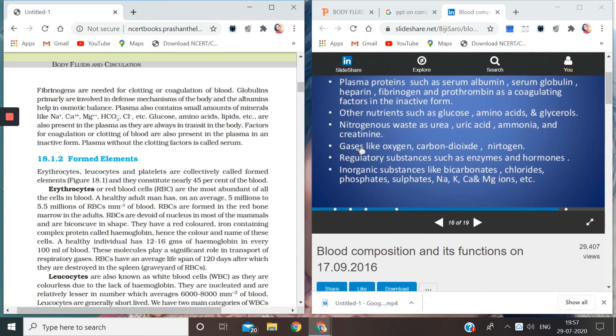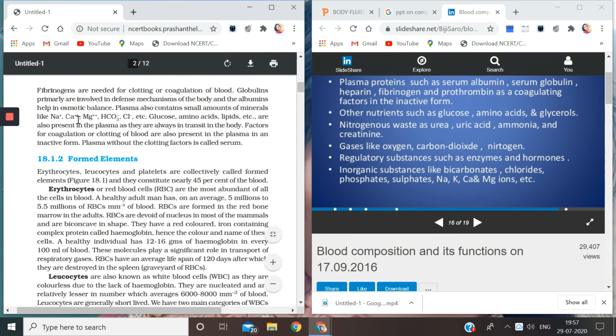Then, children, gases are also present, like oxygen, carbon dioxide, nitrogen. Then regulatory substances are also present in the plasma, like enzymes and hormones. Why do we call them regulatory? Because they help in the performance of some functions. They regulate those functions. That is why they are regulatory. Then beyond that, we also have some inorganic substances like bicarbonates, chlorides, phosphates, sulfates, and sodium, potassium, calcium, magnesium ions. These are all discussed here also.